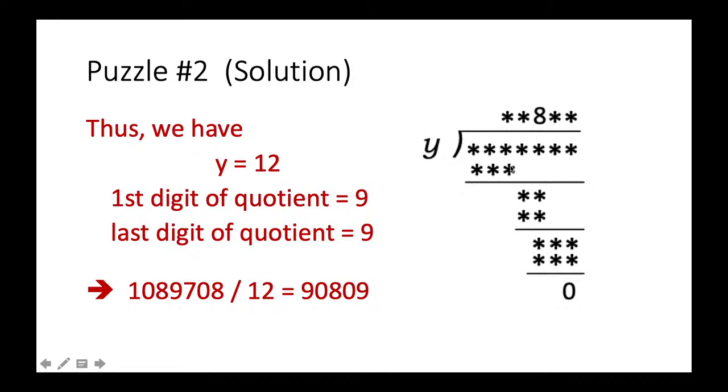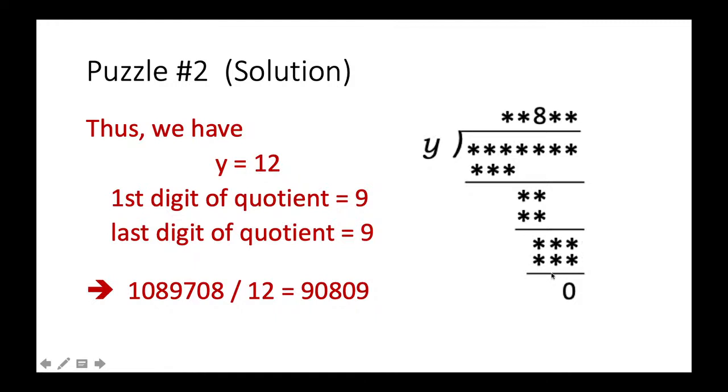So 108. And because there is nothing here, the first three digits in the dividend here are 108. And because we don't have anything here, this must be a 0. And then these two numbers are 96 because y is 12. 12 times 8 is 96. And similarly, this is 108, 108.